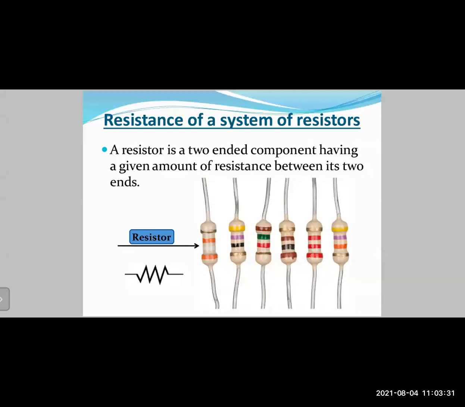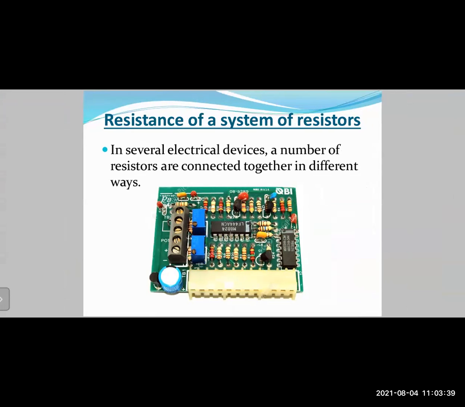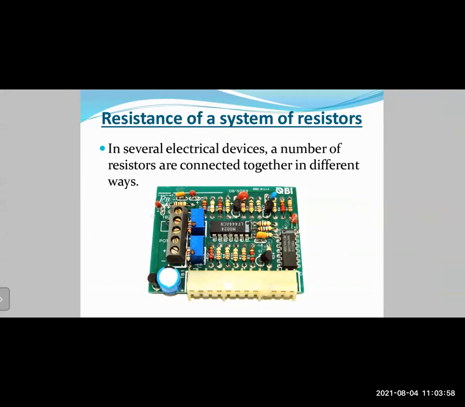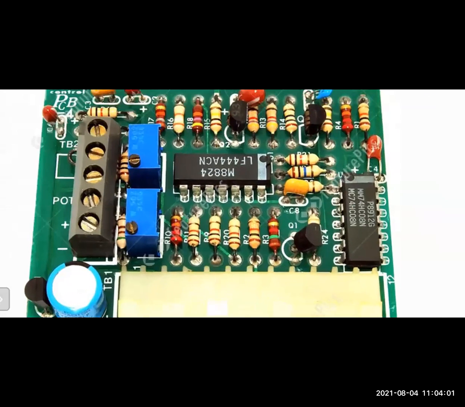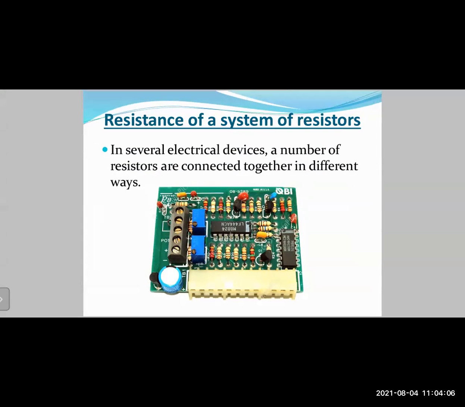In short, a resistor is a component which is added in a circuit. There are two ways by which resistors can be added. In several electrical devices, a number of resistors are connected together in different ways. This is a simple typical circuit diagram. You can find such circuits in various electronic devices, something like a toy car. If it breaks open, you can see green colored PCB boards, on which you have different components. You can see the various ways in which the resistors are attached here. As per the requirement, they can be used for various purposes. Then you can have the microchip, a power supply and other things.